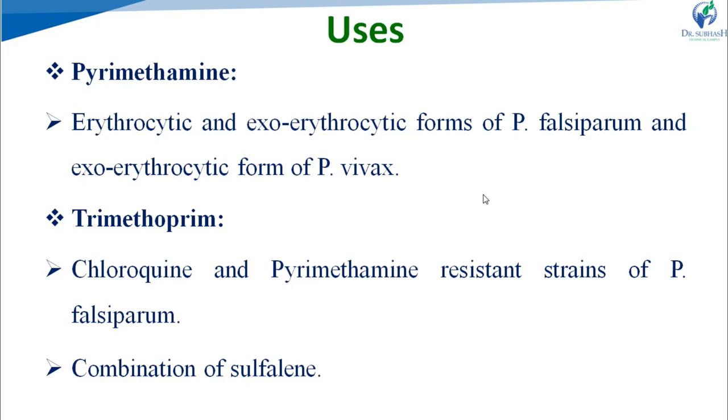Then trimethoprim is used. And it is generally used in combination with sulfalene. Sulfalene is a long-acting sulfonamide.